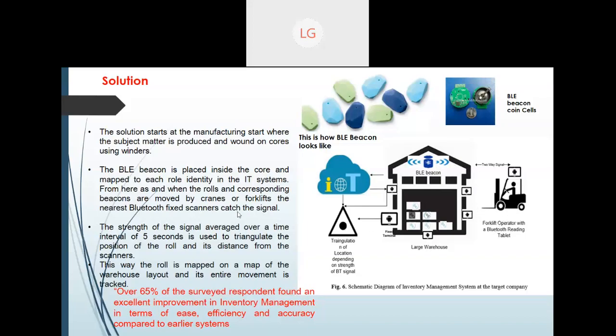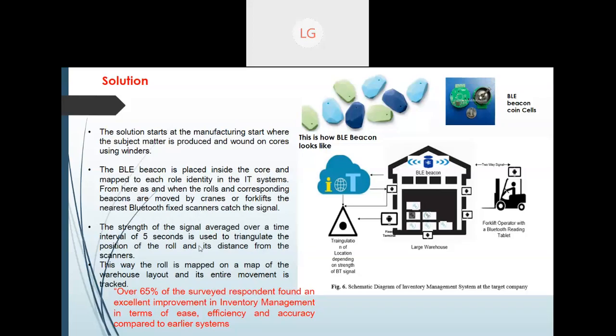The Bluetooth fixed signals are caught by these scanners whenever the rolls are moved. This is done in real time, using signal strength every 5 seconds, and with triangulation that data is moved to the cloud.